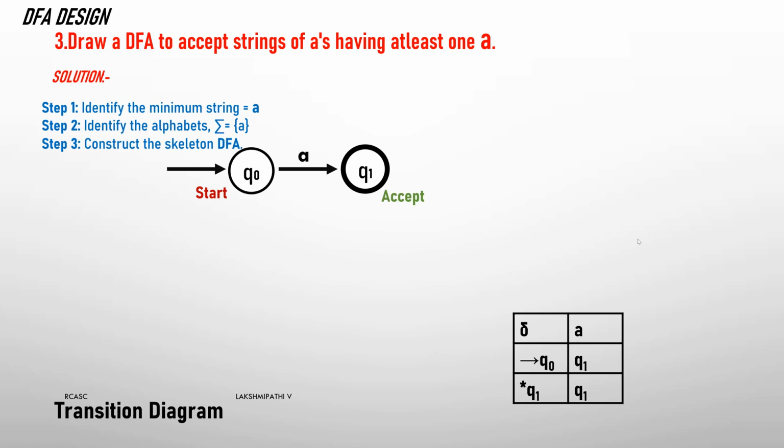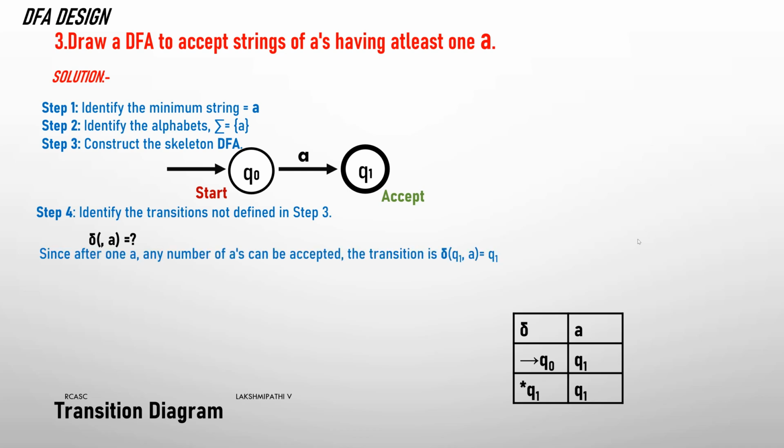At that time, if the machine is given any one string of A, it will be accepted. See, Q0 reads A, then it will go to Q1. At that time, automatically the machine will accept. Then here, some transitions are not defined in this. What are the transitions? First transition is Q0 of A, it will go to Q1. Then only one variable is there, not a problem.